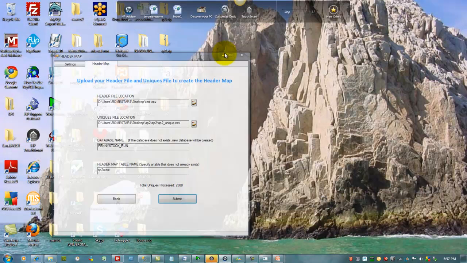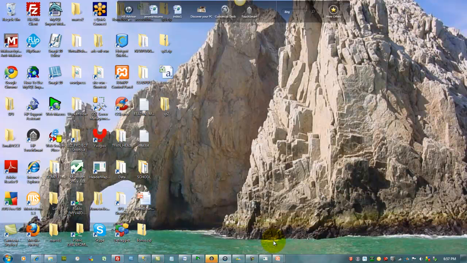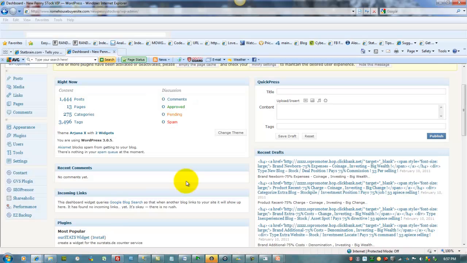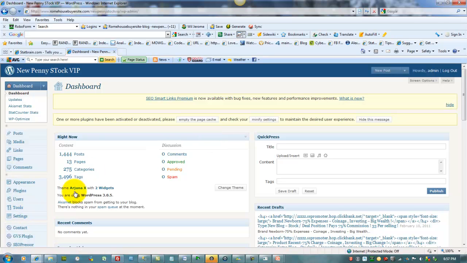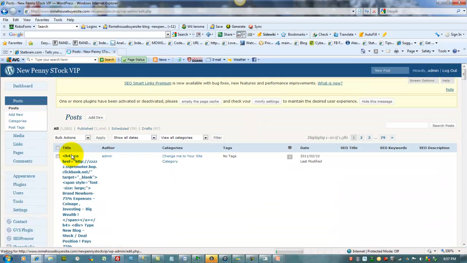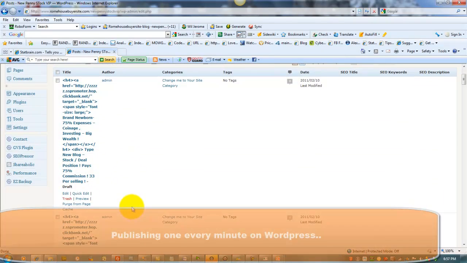But just to show you out of this example what we could do for your website as a business owner, we're just doing a test here on this one website, just on penny stocks, where we already published about 1,444 pages just out of that one piece of content using one paragraph.